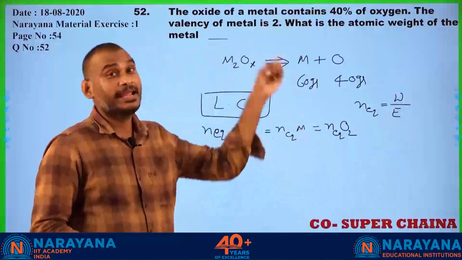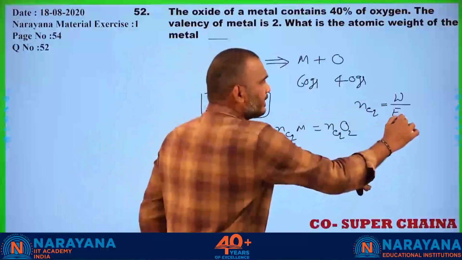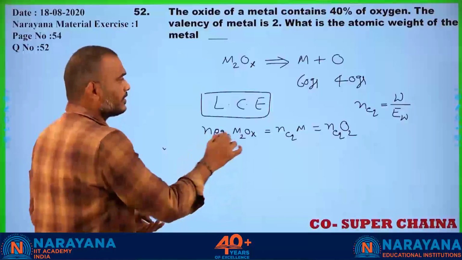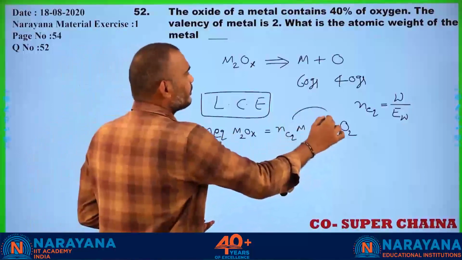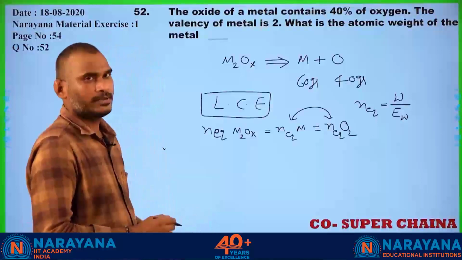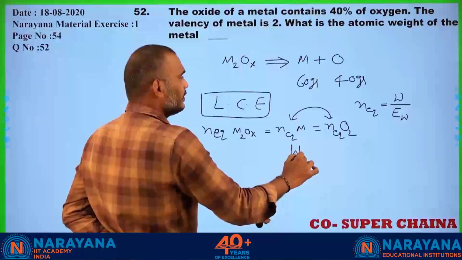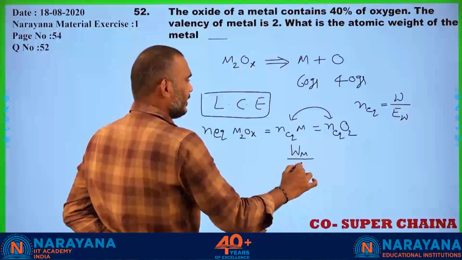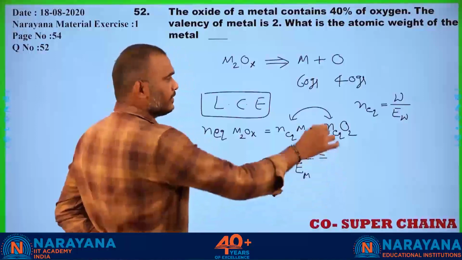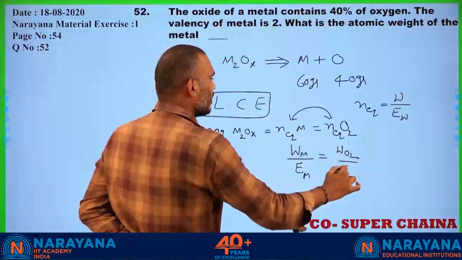Now I am equating these two. Do you have any problem? No problem. Now, the number of equivalents of the metal, weight of the metal by equivalent weight of the metal, is equal to the weight of the oxygen by equivalent weight of oxygen.